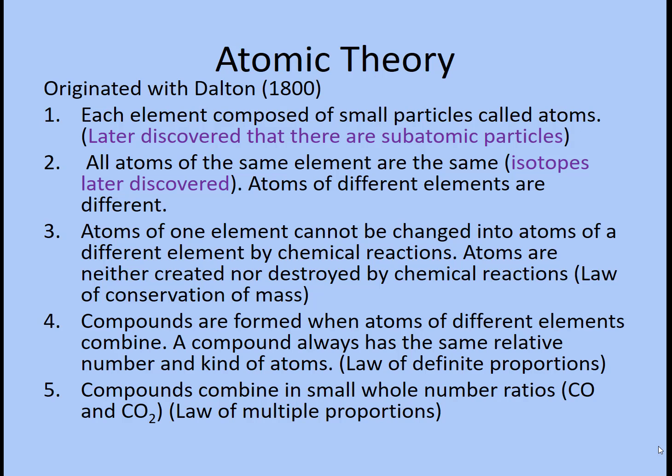And he said that matter could not be created nor destroyed. That actually came from Antoine Lavoisier with the law of conservation of mass. Also, the law of definite proportions: compounds are formed when atoms of different elements combine. A compound always has the same relative number and kind of atoms. And compounds combine in small whole number ratios. So a 1-to-1 ratio or 1-to-2 ratio. You won't get a 1 to 0.75 ratio. That's called the law of multiple proportions.